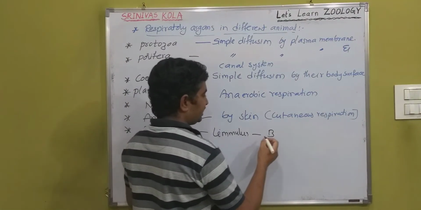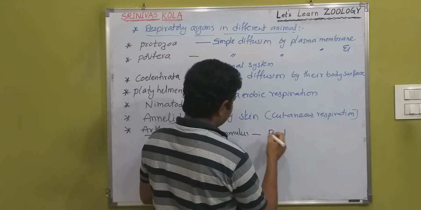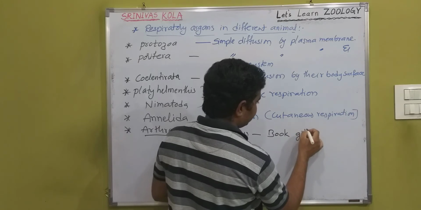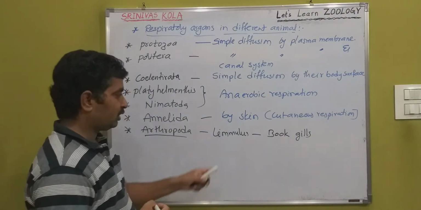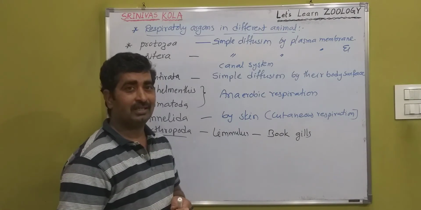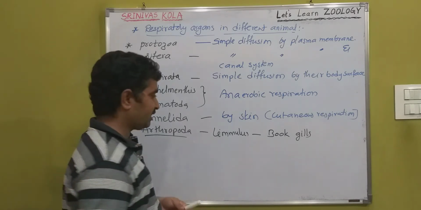Limulus is also known as king crab. It is the best example of a living fossil. Book gills evolved into terrestrial arachnids, which are especially spiders and scorpions.